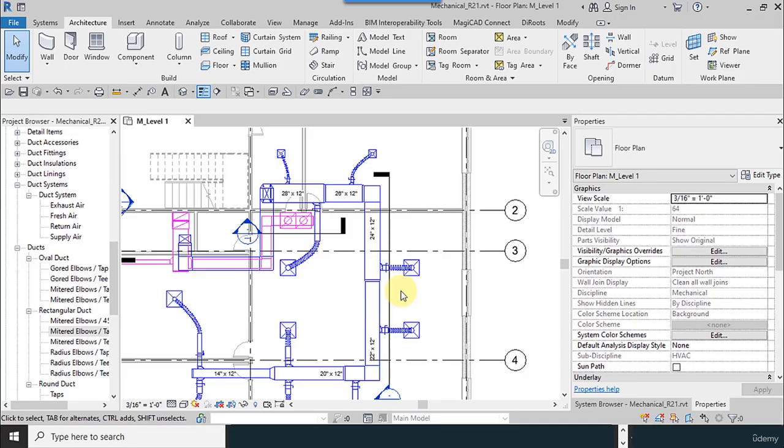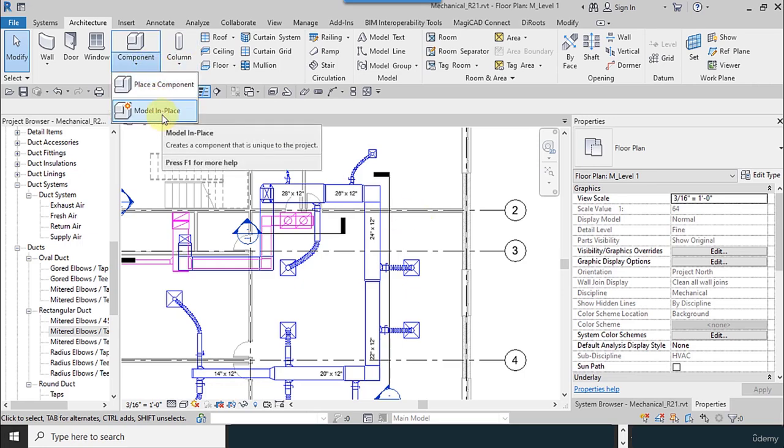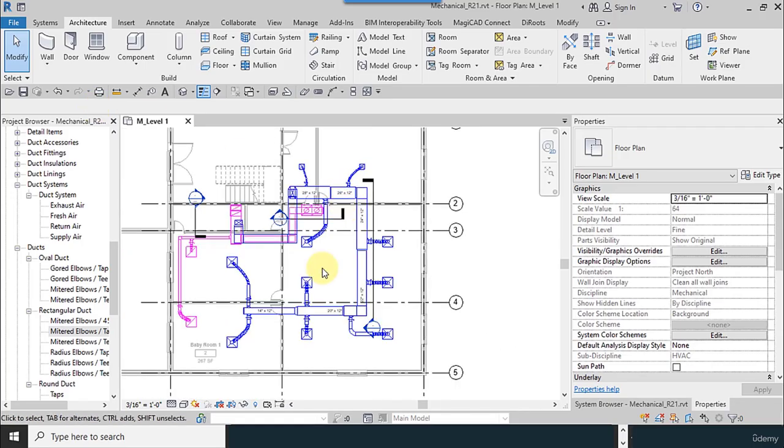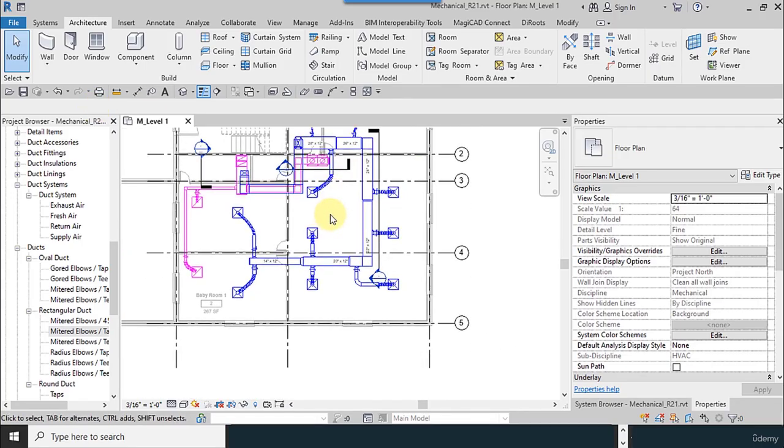For example, a foundation, but the foundation tools in the Structure tab are available, so this is another method. Or for example, you want to model some part of the kitchen, you can use that.